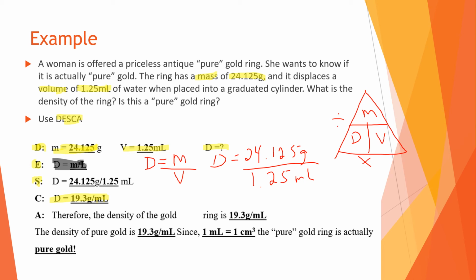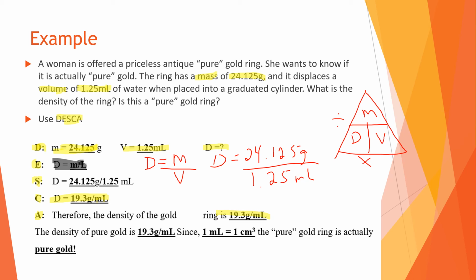When calculating the density, remember, it's mass per volume, so we keep the grams per milliliter. Lastly, we have our answer here. Remember to put it into sentence form: therefore, the density of the gold ring is 19.3 grams per milliliter.